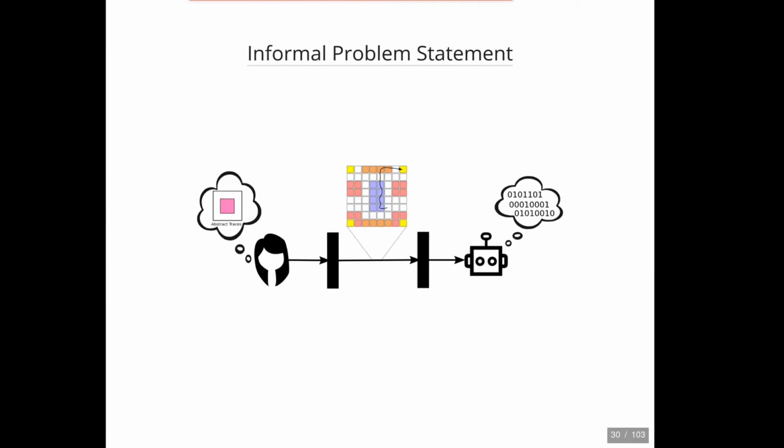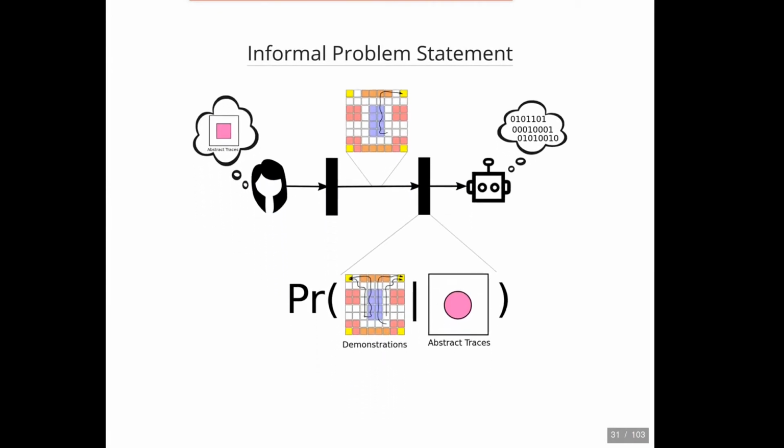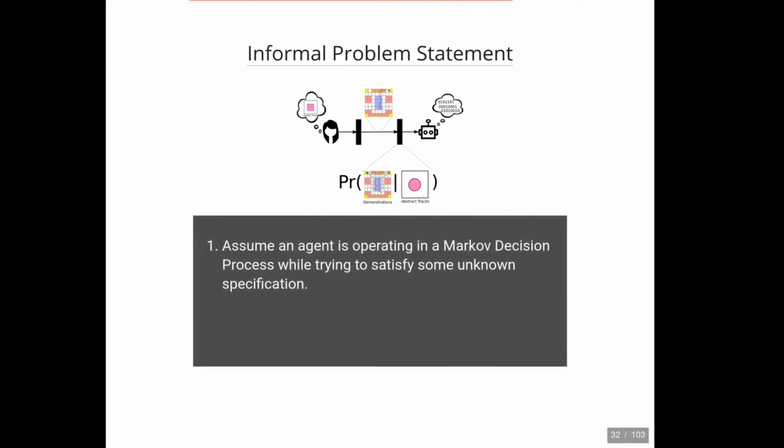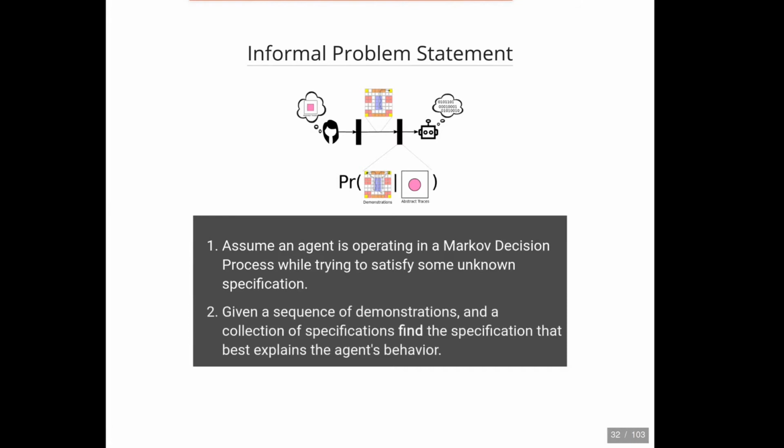In particular, we're going to assume that there's a demonstrator and a learner. And because of the way that demonstrations work, we can ask, is it likely that the agent would generate a given set of demonstrations given a particular abstract task. In particular, we're going to assume that the demonstrator or agent is operating in a Markov decision process while trying to satisfy some unknown specification. And then, given a sequence of demonstrations and a collection of specifications, we're going to ask to find the specification that best explains the agent's behavior.